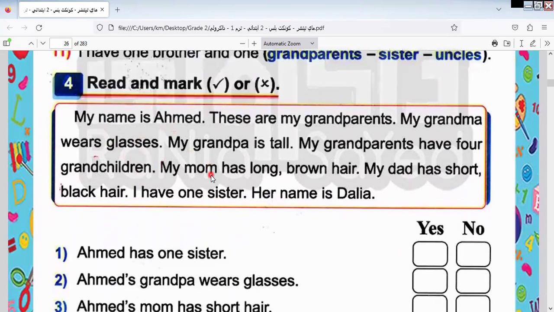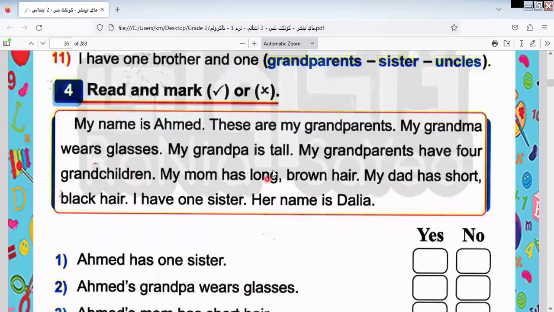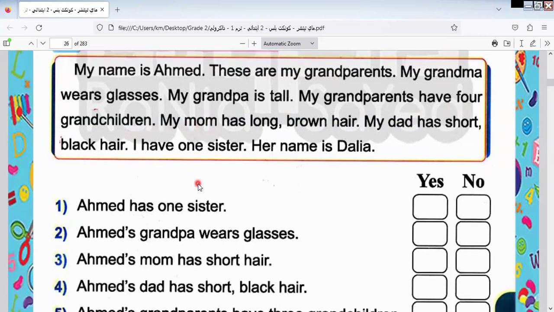Here is the text and here are the questions below this text. My name is Ahmed. These are my grandparents. My grandma wears glasses. My grandpa is tall. My grandparents have four grandchildren. This is called, as we told you in the more advanced level in English, a narrative.